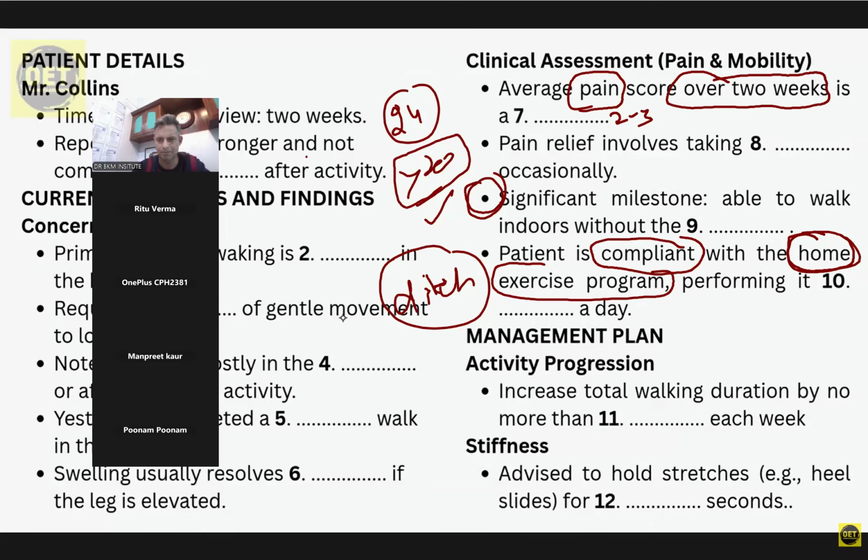So it's not a bad sign then? I was a bit worried I was overdoing it. Not necessarily a bad sign at all, as long as it's mild and resolves with rest and elevation. It means you're finding your limits, which is part of the process. We want to gradually increase your activity, but smartly. Let's talk about increasing your walking time.